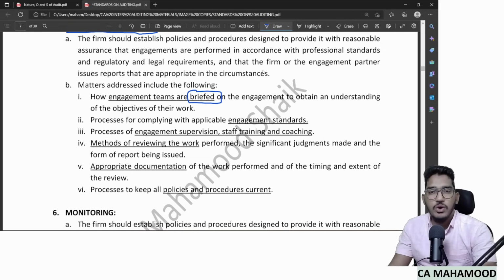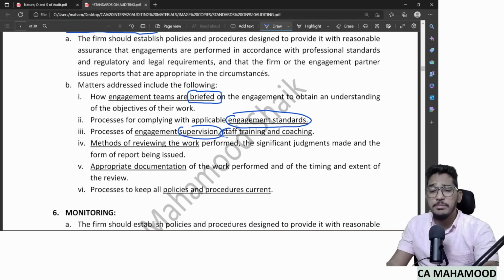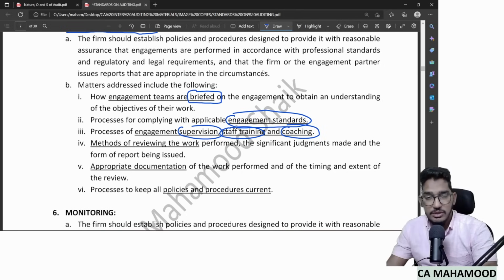So that's why, before the audit gets started, give them a brief about the entire audit, and also let them know how to comply with engagement standards. Don't just say go and comply with standards. Let them know how to comply with the standards also, and do proper supervision of their work. Give them proper training, give them proper coaching. That means when they are actually doing the work, if they are getting stuck somewhere, go and help them out.